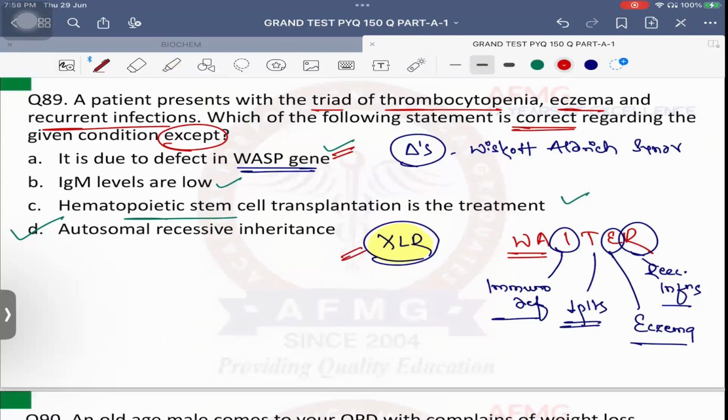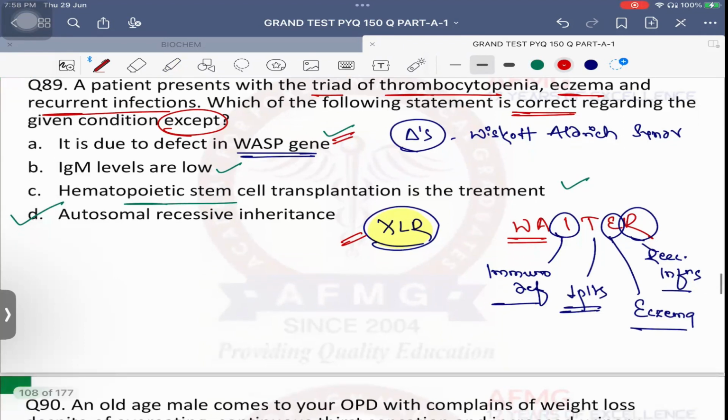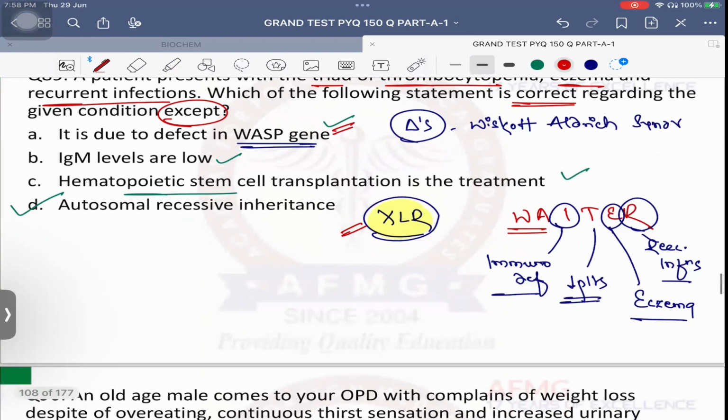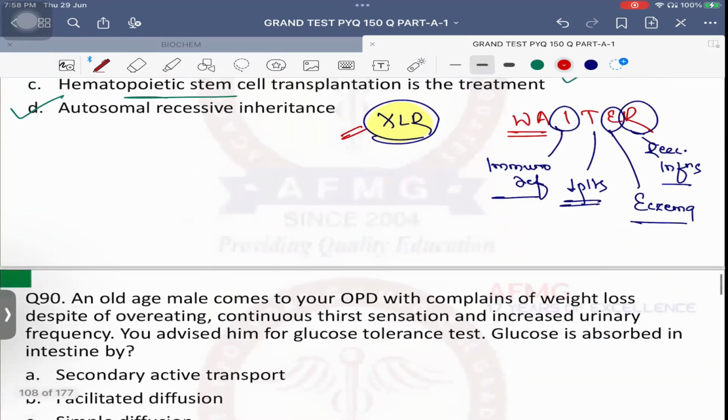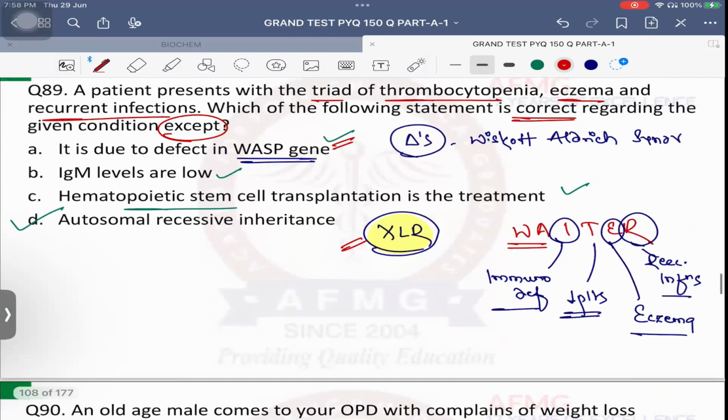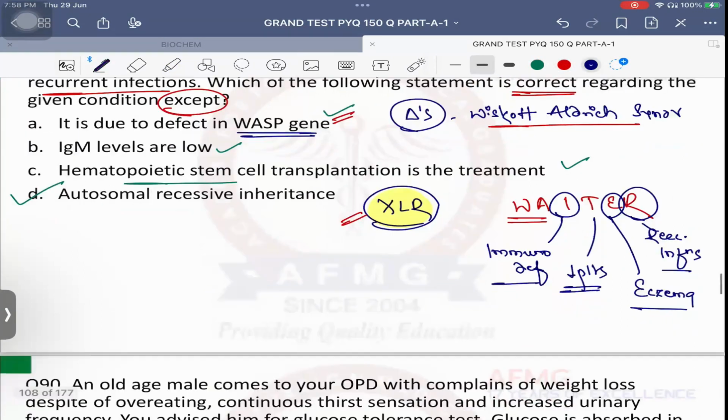So remember, you will say, sir, not all patterns of inheritance. Autosomal dominant and X-linked recessive are more important to be remembered. Autosomal recessive fills the whole world, a lot of diseases are autosomal recessive. Okay. But these two are exceptions always. XLR and AD. These are to be remembered. No issues with this. This is a platelet defect or platelet deficiency known as Wiskott-Aldrich syndrome in the patient.